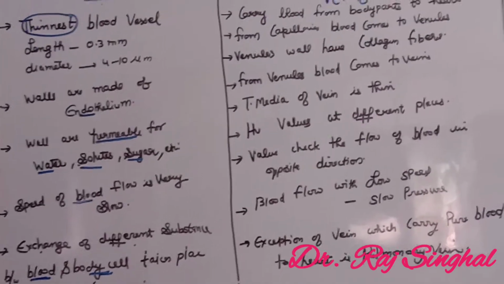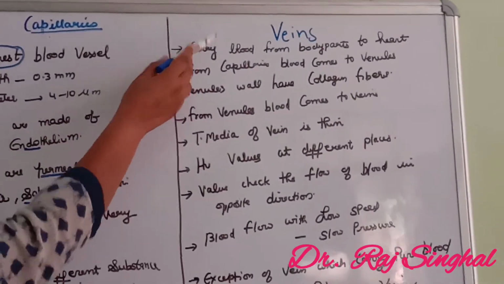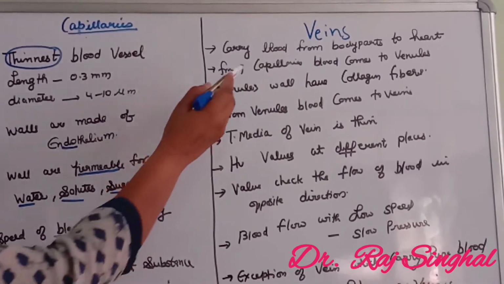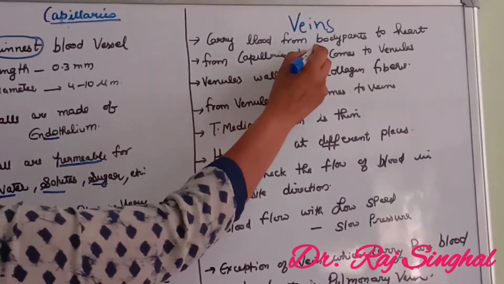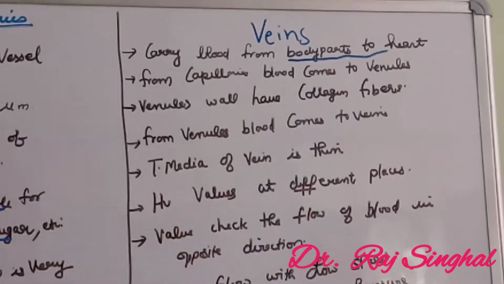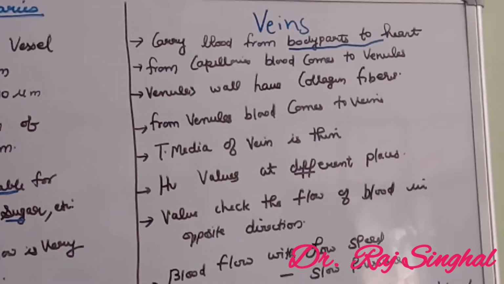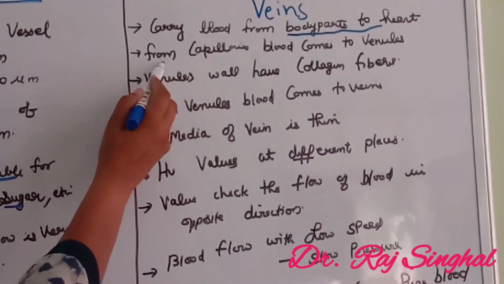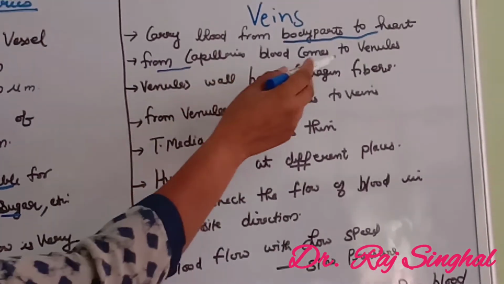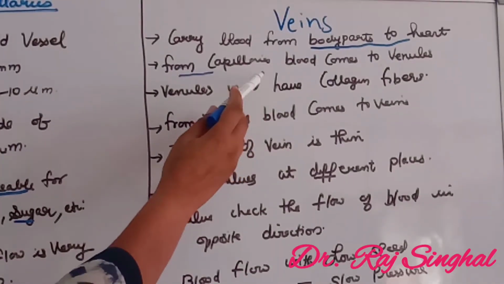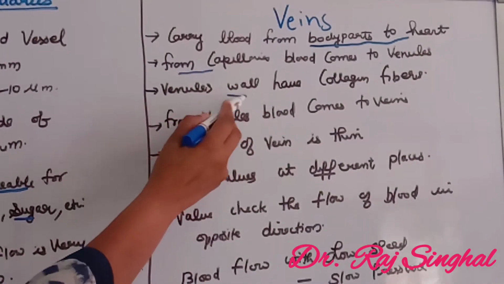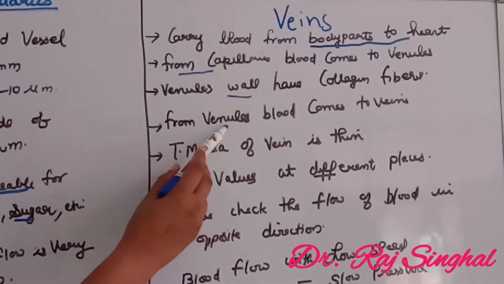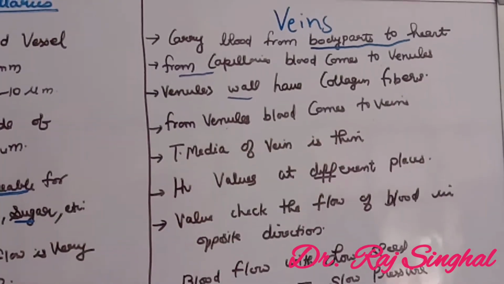The next blood vessel is veins. Veins carry the blood from body parts to the heart. They carry deoxygenated blood. From capillaries, the blood comes to venules. Venules are in veins and their wall is made up of collagen fiber. From these venules, the blood comes to veins.